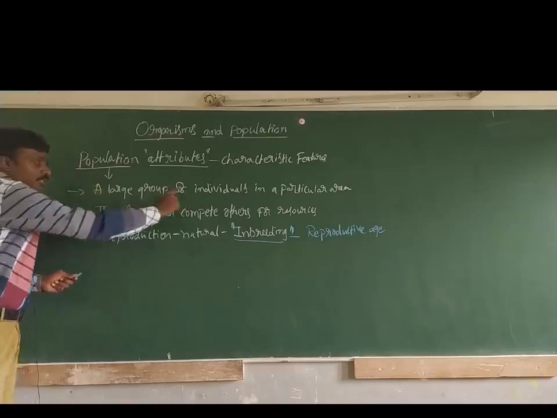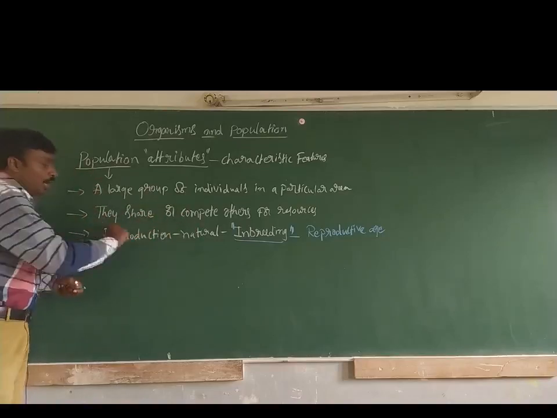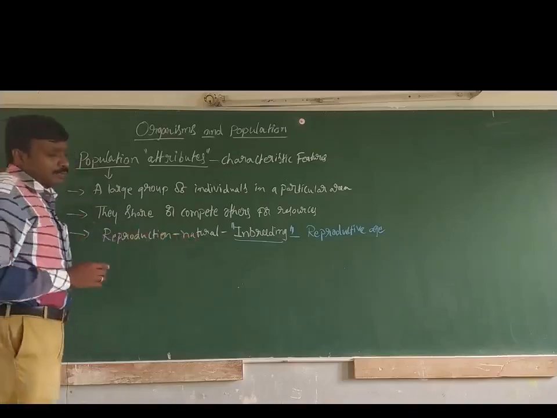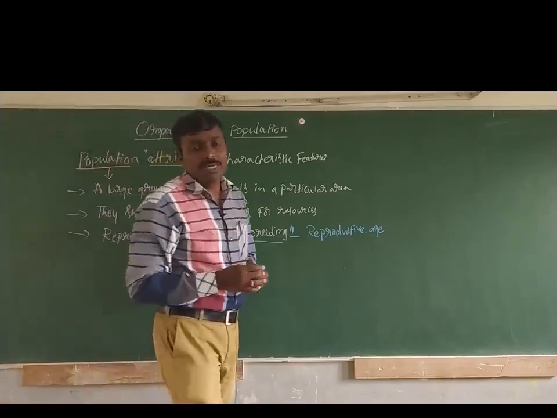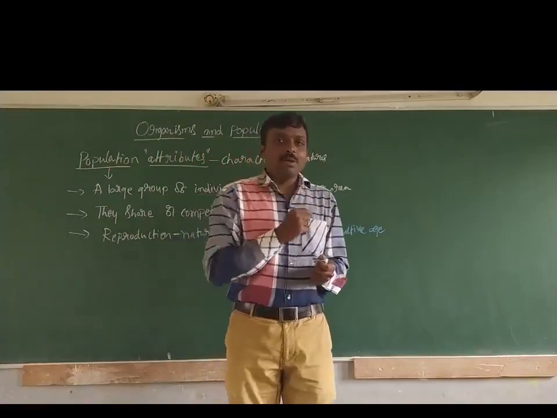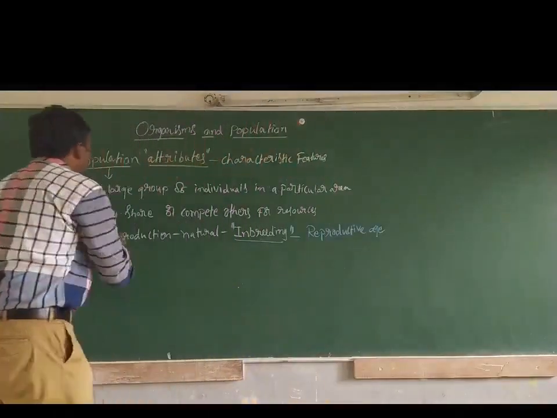Okay, so these are the 3 points to remember according to population. Population means this is the statement, and what they do: a group of organisms, how they live in an area and how they reproduce. Now based on this, we will be discussing population attributes.